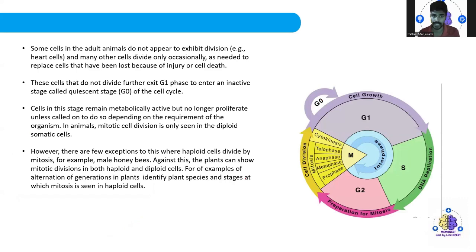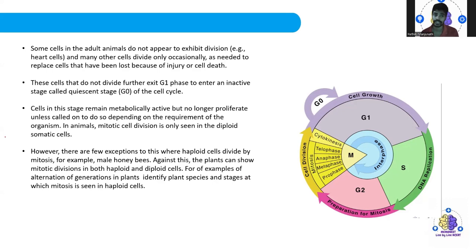Some cells in the adult animals do not appear to exhibit division, like heart cells. Once they reach adult, they do not divide. There are certain cells which are restricted, so once it is done, that's fine. They don't undergo cell division again, and many other cells divide only occasionally, as needed to replace cells that have been lost due to some injury or cell death.